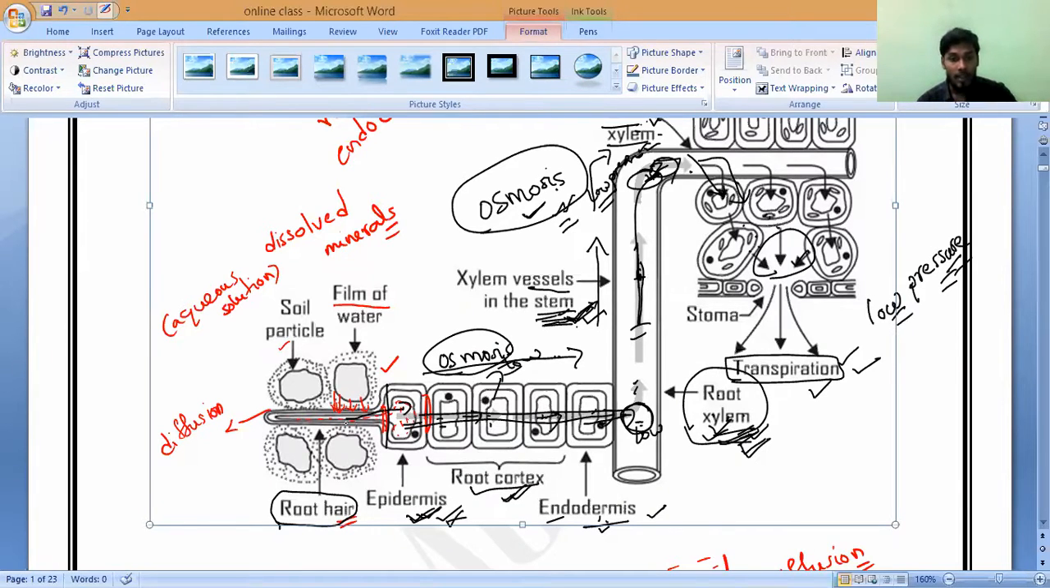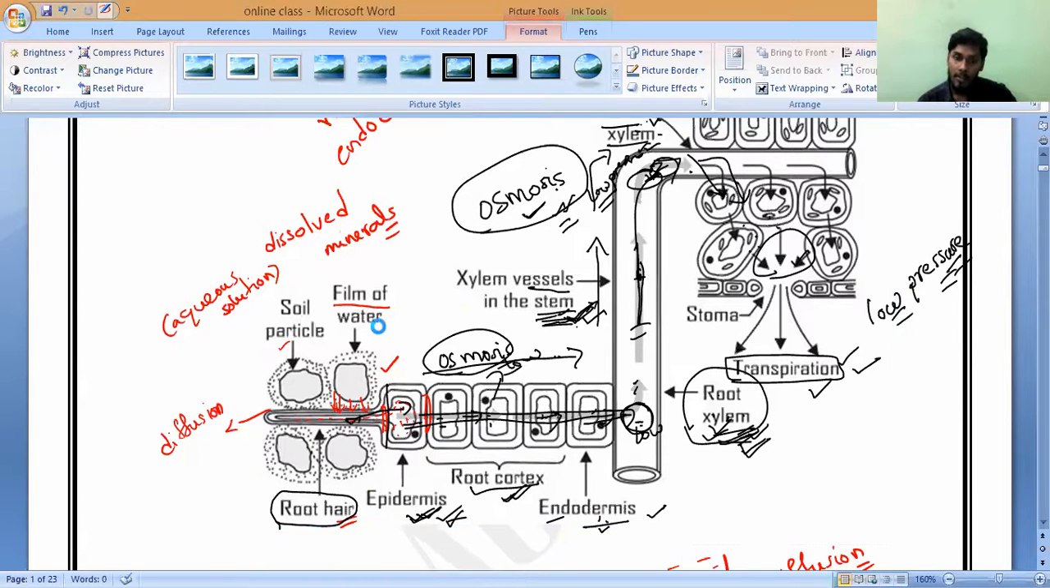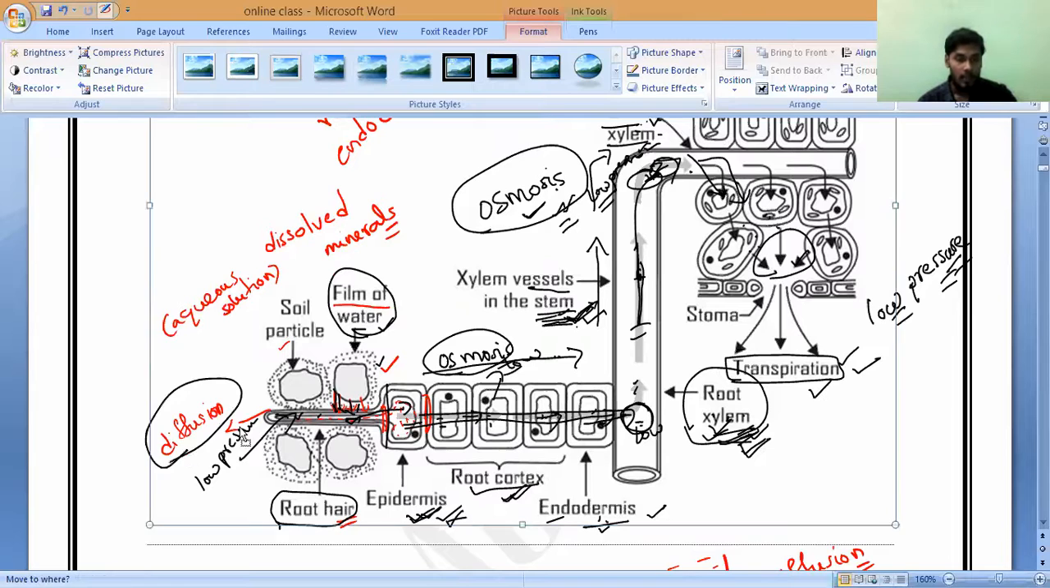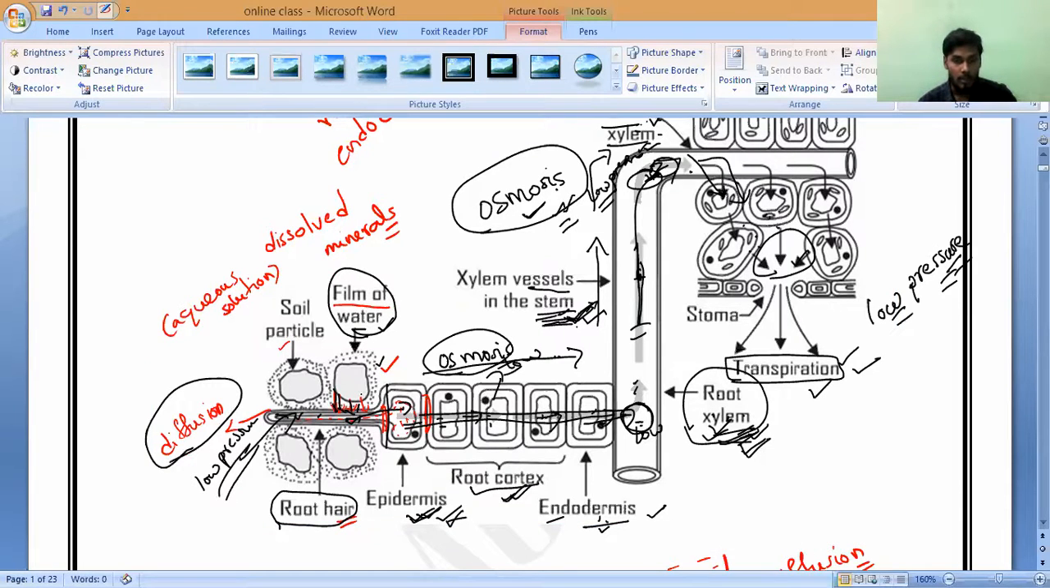Now, once the root loses the water, then what will happen? From where? From the soil. From the soil, the water has been again absorbed. Where is the low pressure? Root and soil, where is the low pressure? Low pressure is inside the root. Correct or not? And the high pressure is from where? A film of water. By the process of diffusion, the water has been transported from the film of water to the root hair.